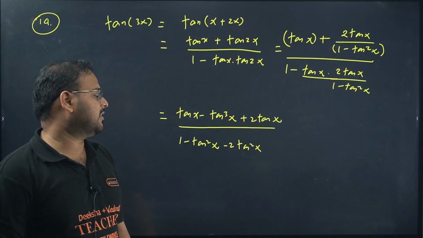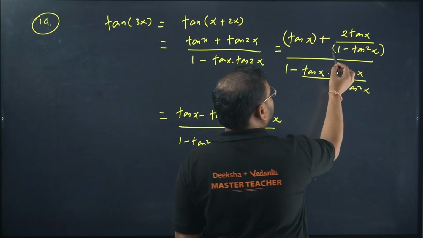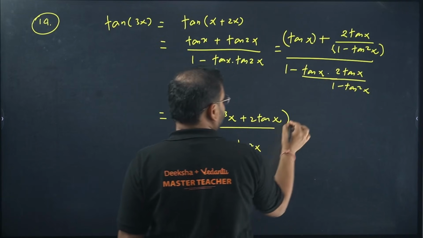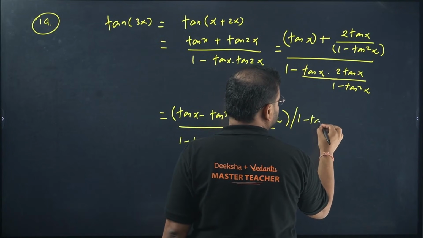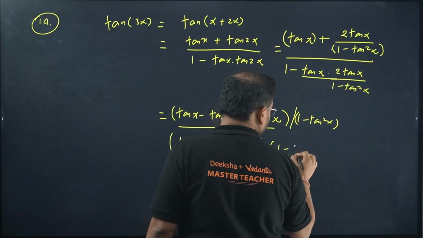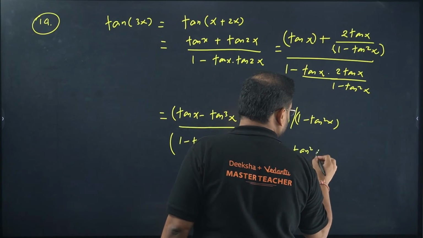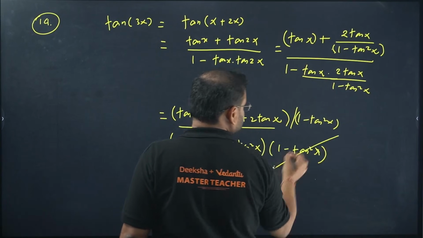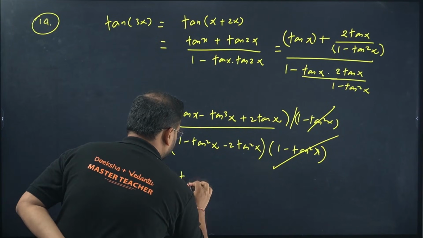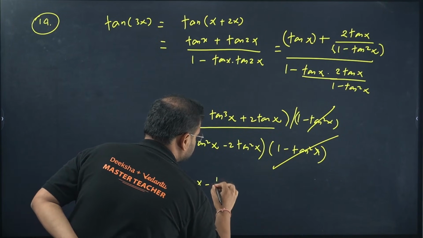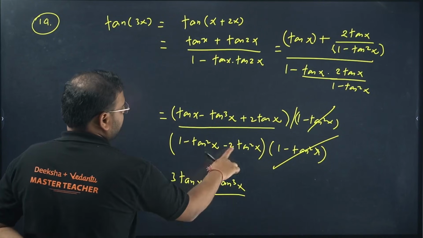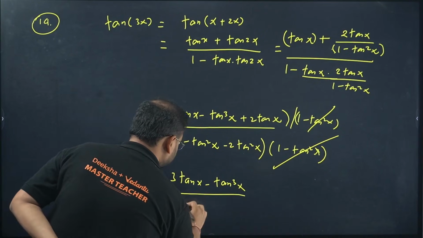What about the denominators, sir? It will be cancelled. You'll have this as the denominator over here and this as the denominator over here. So if you want, I can show you like this. Divided by 1 minus tan square x. Over here also same thing, 1 minus tan square x. This is cancelled. Simplify the numerator. 3 tan x minus tan cube x upon 1 minus 3 tan square x.